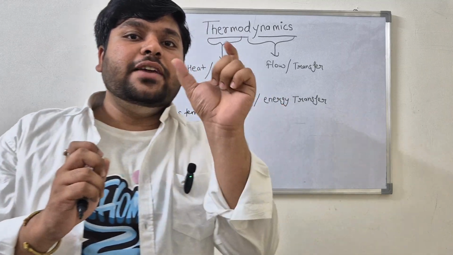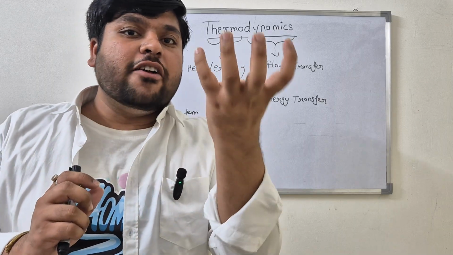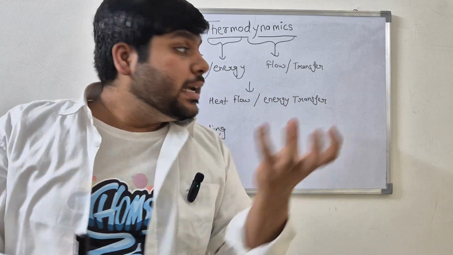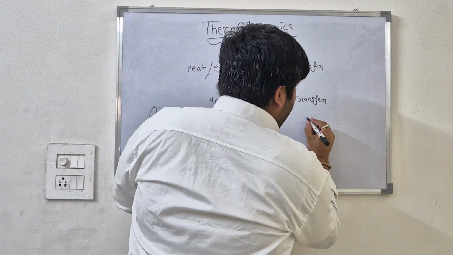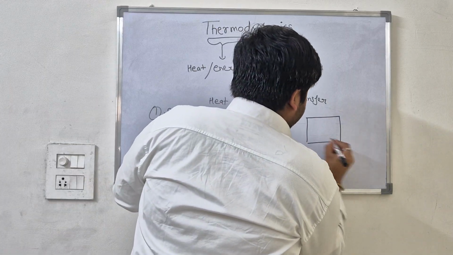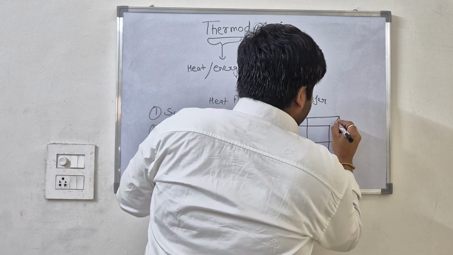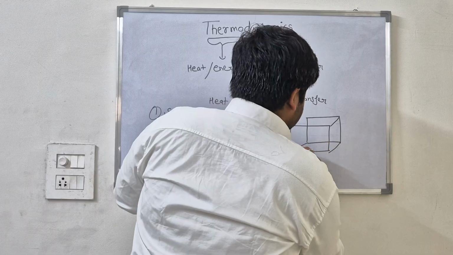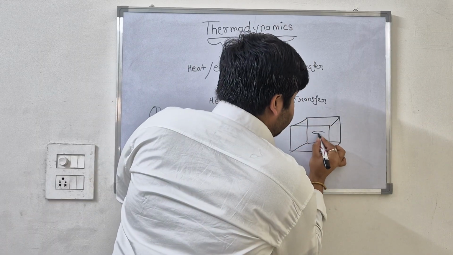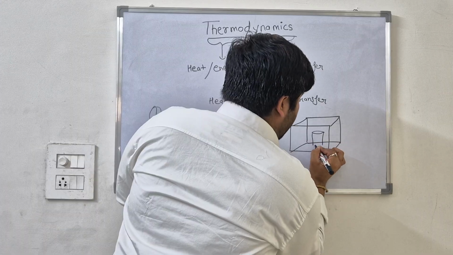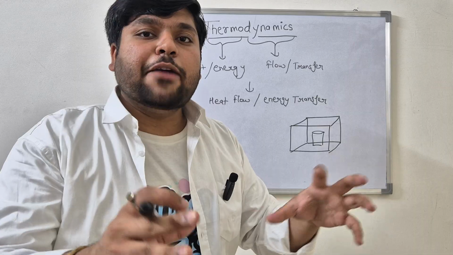Let us consider that we have a three-dimensional cubical box, and we have placed a cylinder inside the cubical box. First I will draw the cubical box, a simple box, and now we have placed a cylinder inside it. Now consider that this cylinder consists of a certain type of molecules.